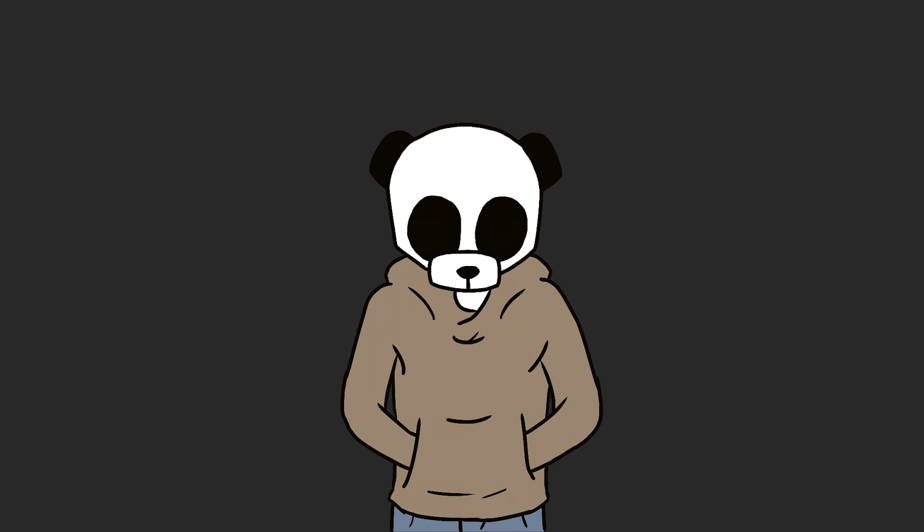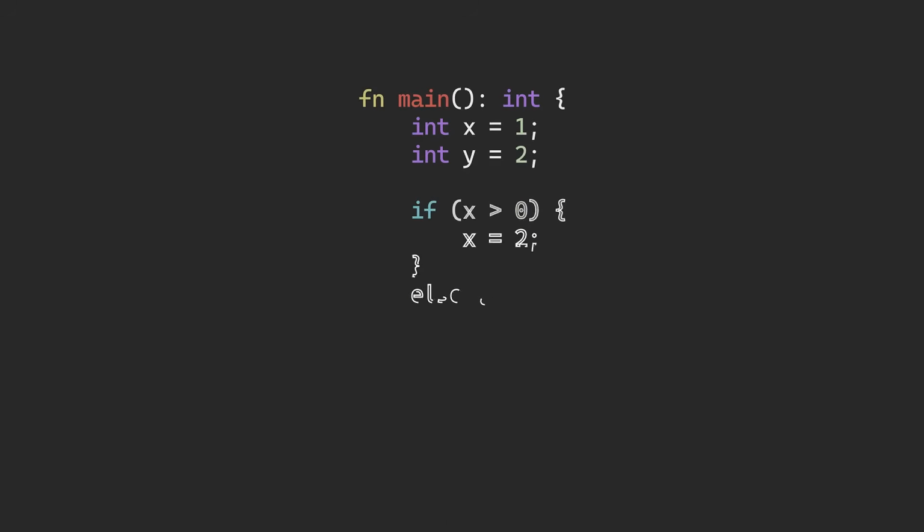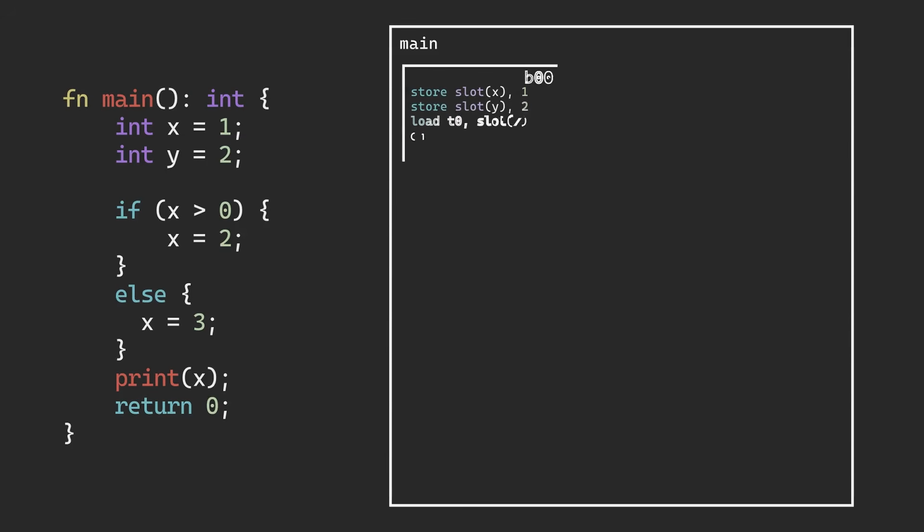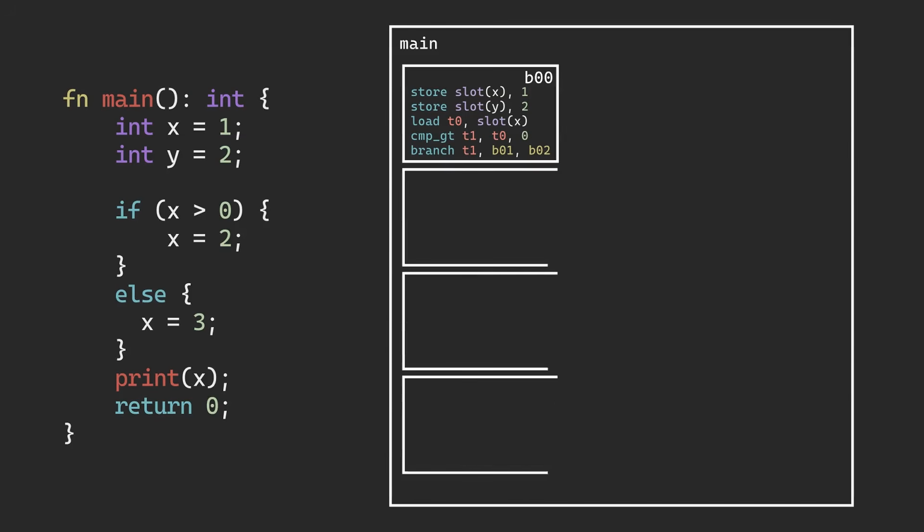A lot of instruction emission is mechanical, but there are a lot of special cases. Another interesting one is any statement that creates a scope, such as if or while statements. An if-else statement branches execution into 3 new blocks from the current one. Our cursor starts out pointing at the current block. We create 3 new blocks: then, else, and join.